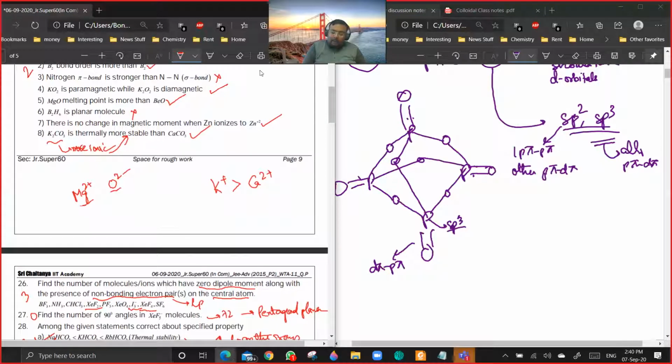Okay, when you're talking about this, it will have K+ and O2 minus, K+ and O2 2 minus. You have to analyze each species individually. K+ is paramagnetic or diamagnetic? It's diamagnetic. So we have to see O2 minus and O2 2 minus. O2 minus is paramagnetic, so the whole thing is paramagnetic. If either the cation or anion is paramagnetic, the whole thing is paramagnetic. So all the species which contain O2 minus will be paramagnetic. It doesn't matter which cation is there. Just due to the anion, it will be paramagnetic. Okay, is this clear?